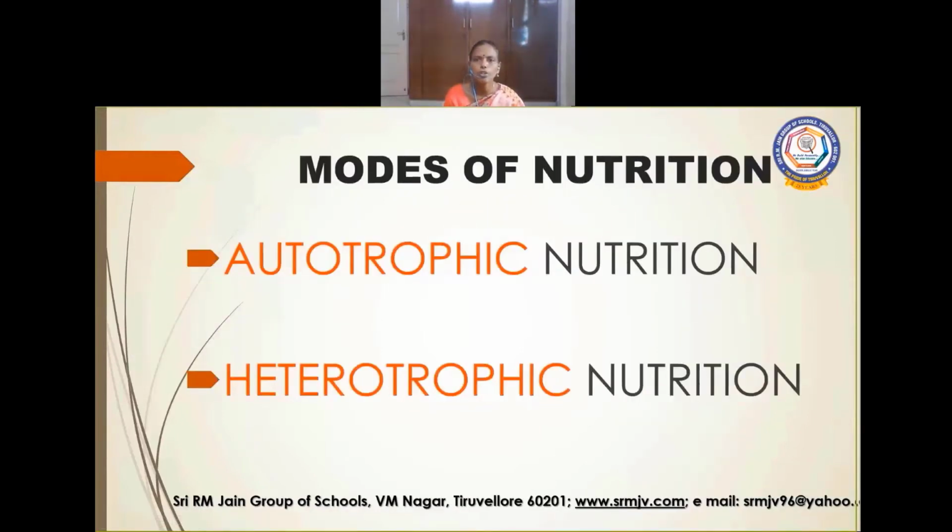There are two modes of nutrition: autotrophic nutrition and heterotrophic nutrition. Now let us see autotrophic nutrition. What are called autotrophs? Plants are called autotrophs. They are called producers. They prepare their own food by the process called photosynthesis.